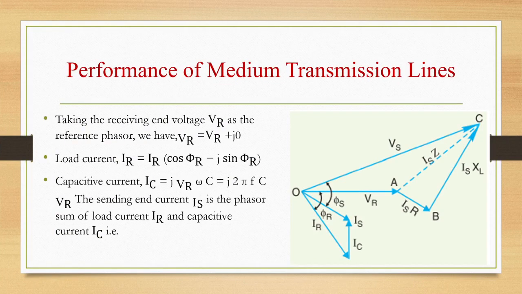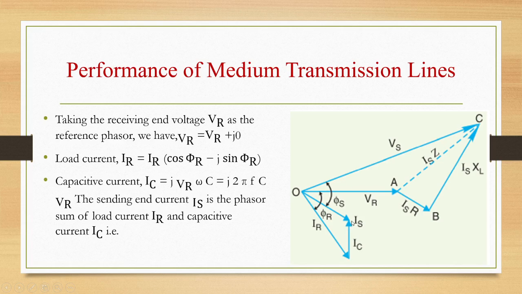See, this is the phasor diagram for the circuit which we have seen just now. Here the load current IR lags behind VR by an angle phi R. The reference we are taking is VR, and IR is lagging VR by an angle of phi R. Capacitive current IC will lead VR by 90 degrees.